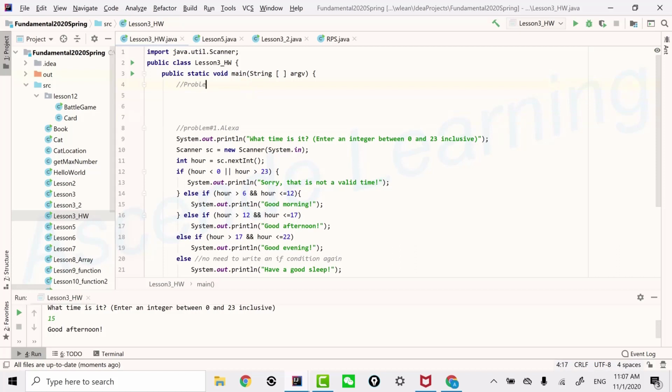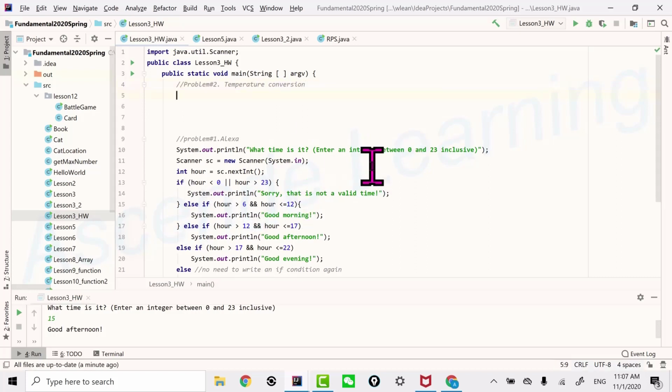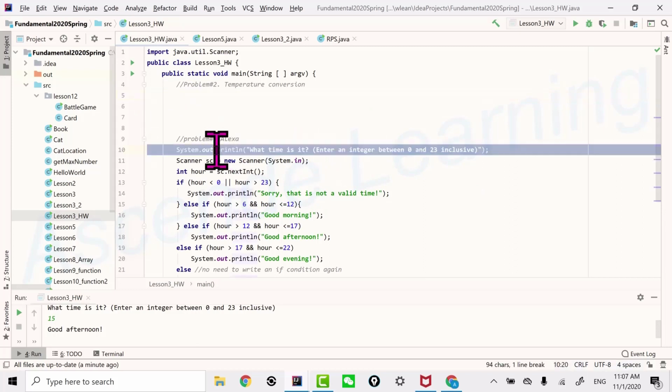Okay, second problem, which is the temperature conversion. For this one, we want to take input from the user, which is the Fahrenheit temperature, and convert it into a Celsius temperature and print it. Okay, so let's do the same drill.